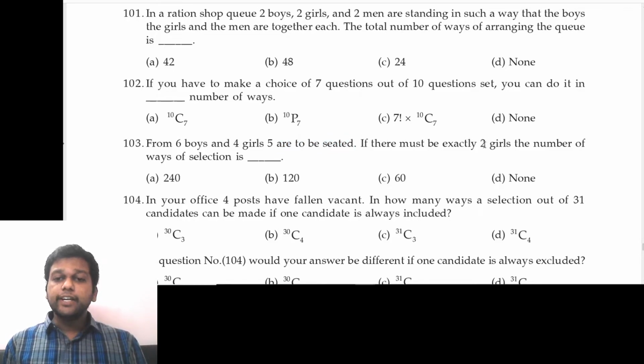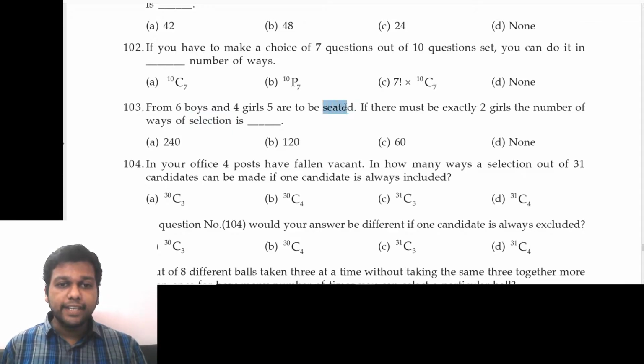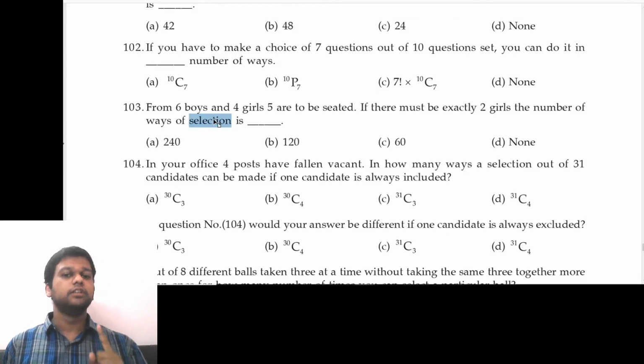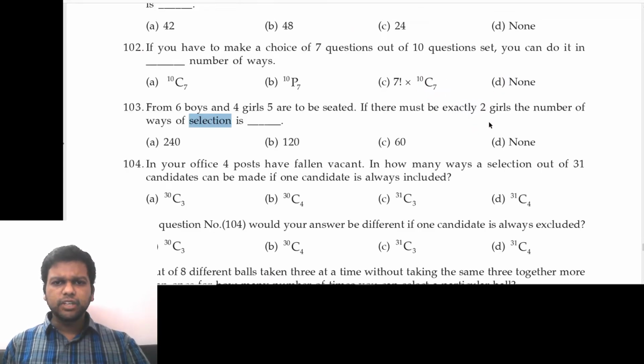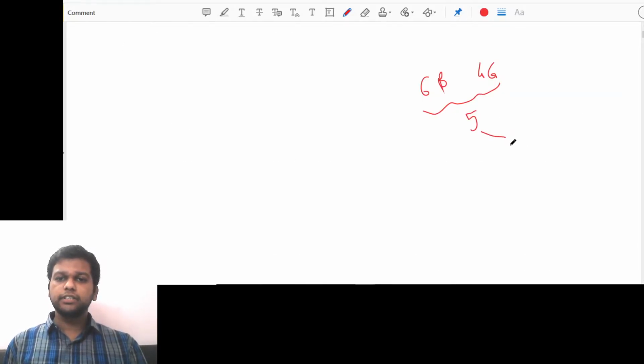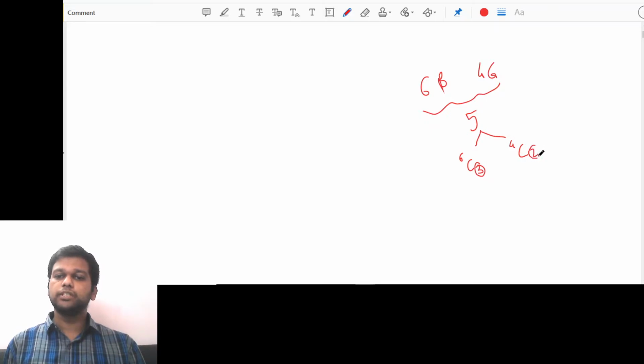Next, from 6 boys and 4 girls, 5 are to be seated. If there must be exactly 2 girls, the number of ways of selection is. Now remember, they have asked selection. Although the question says to be seated, still they are not asking permutations, they are asking combinations because they are asking selections. So 6 boys and 4 girls are there. We have to select 5 in such a way that there must be exactly 2 girls. Exactly 2 girls means out of those 4 girls we have to select 2, 4C2, and out of the 6 boys we have to select the remaining 3 because total people have to be 5. So 6C3, so that 3 plus 2 is 5.